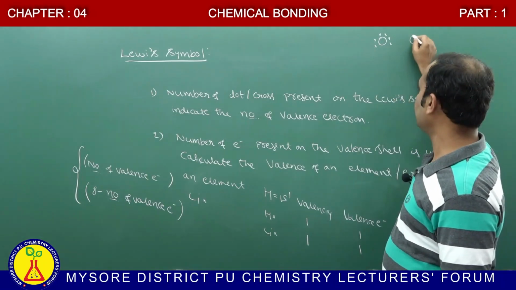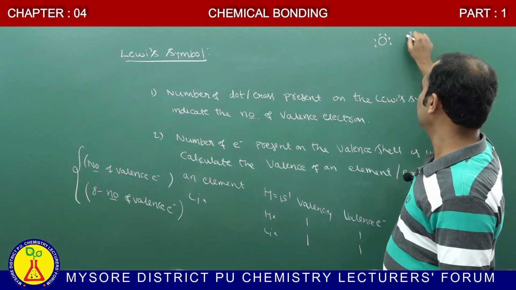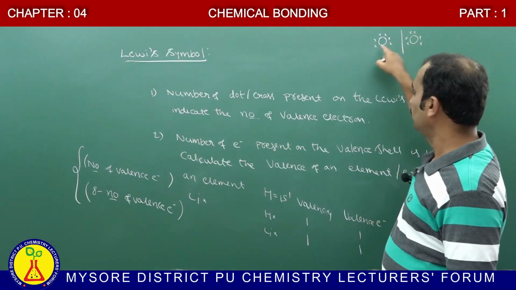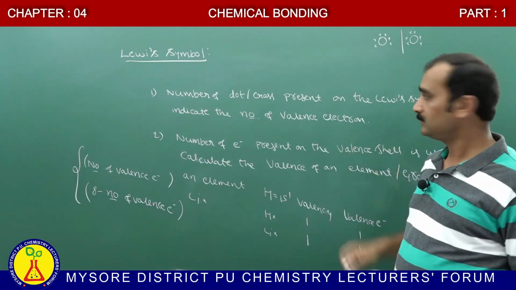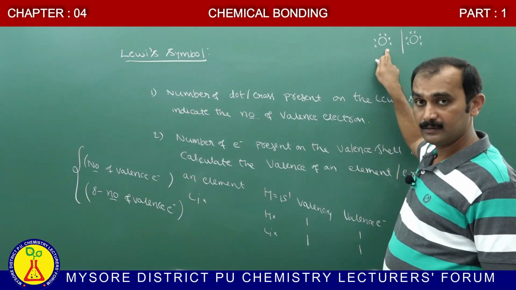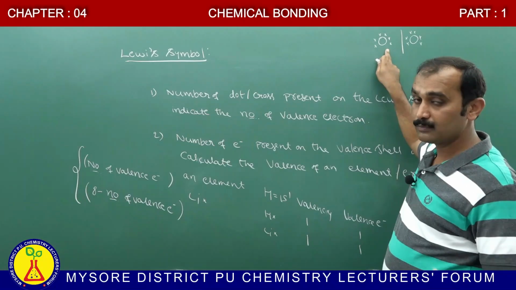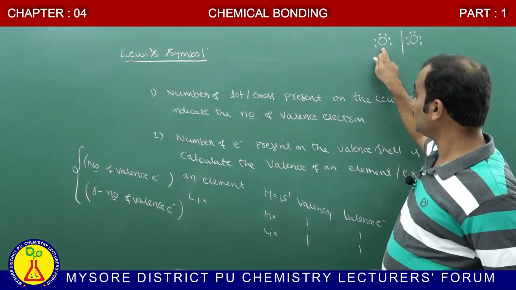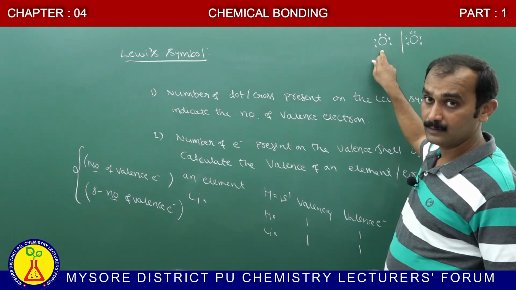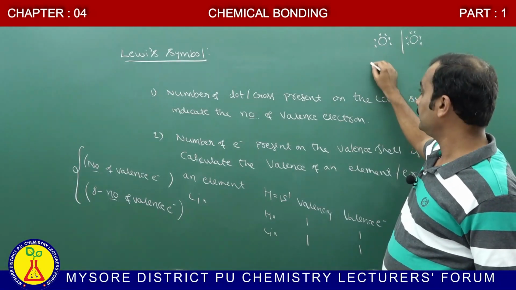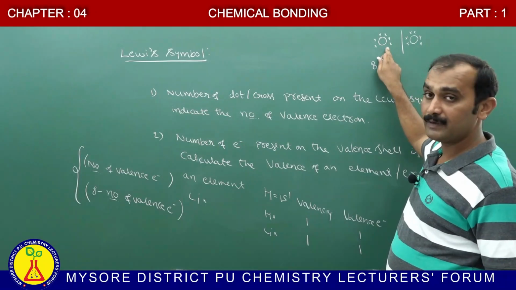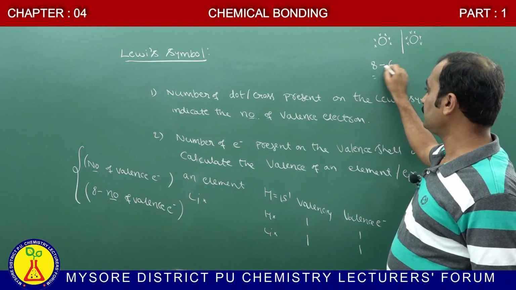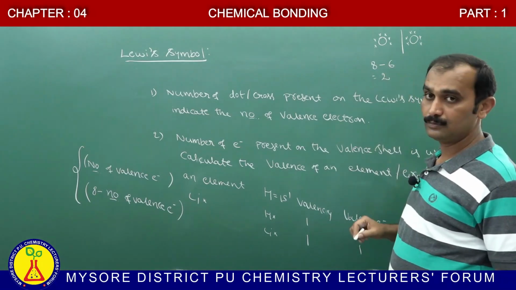Similarly, for another oxygen atom, totally 6 valence electrons are present. Now I am considering one oxygen atom, whether it has attained stability? No, because only 6 valence electrons are present. In order to attain stability, it requires 2 more electrons. In this case, what happened? 8 minus the number of valence electrons. The number of valence electrons is 6. That is 8 minus 6, which is equal to 2.